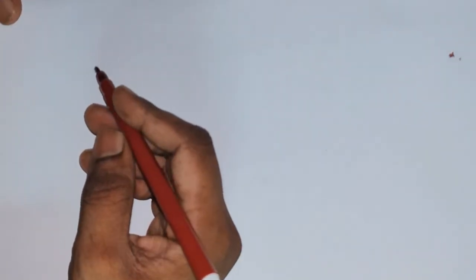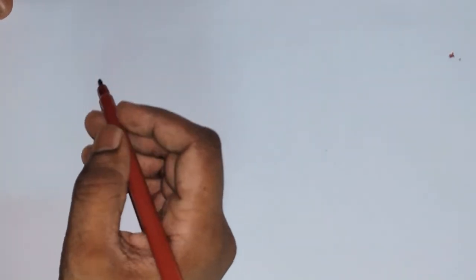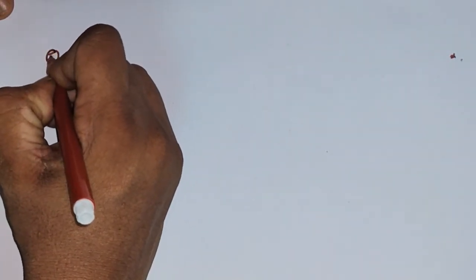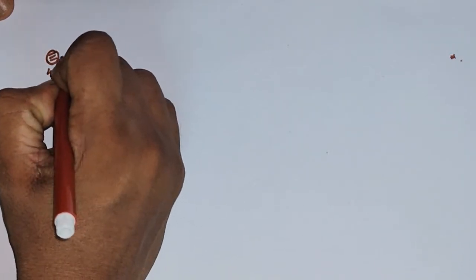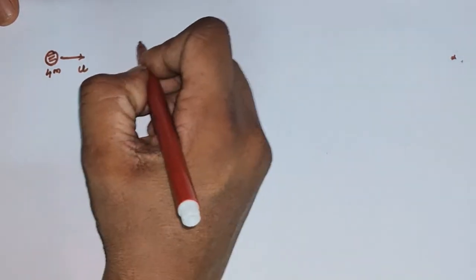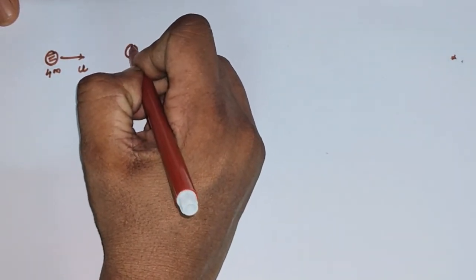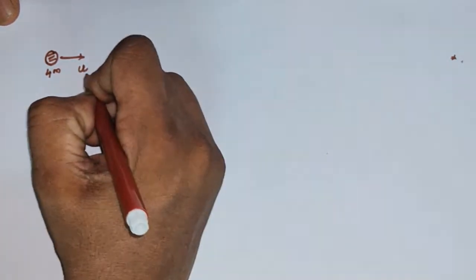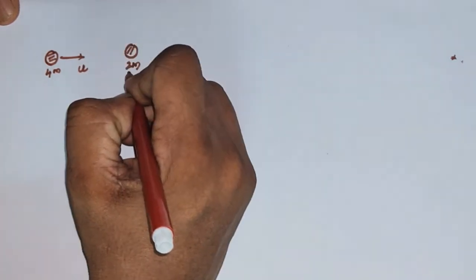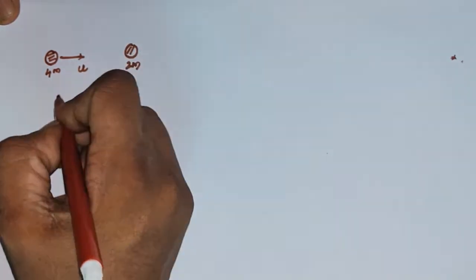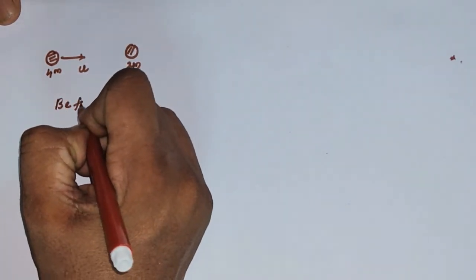Here we have the question. We need to first picturize the question. The body of mass 4m is moving with a speed u. Suppose this is the mass 4m, moving with a speed u. It collides with another body B of mass 2m. This is the mass 2m, and its initial velocity you can call 0, because it is initially at rest. This is before collision, you can say, in the diagram.